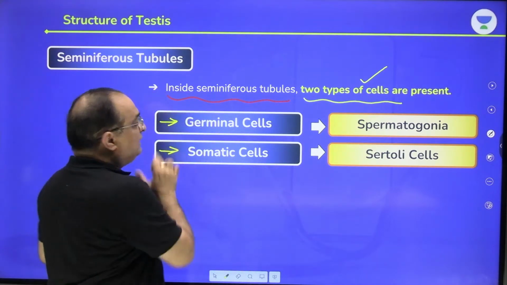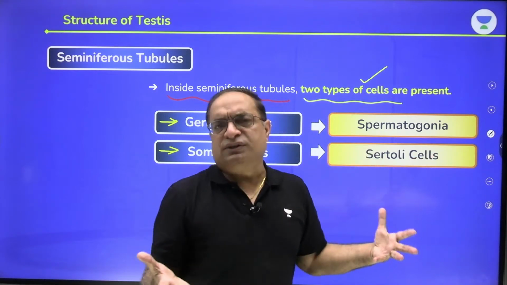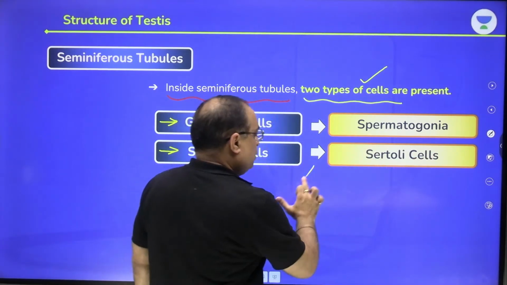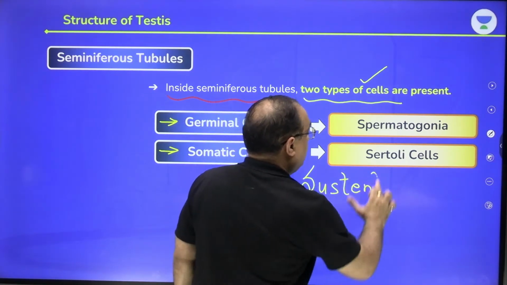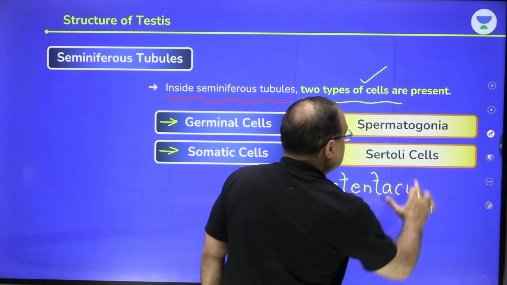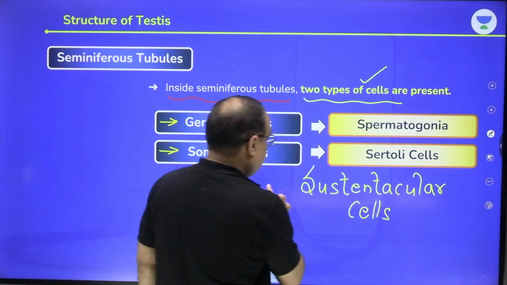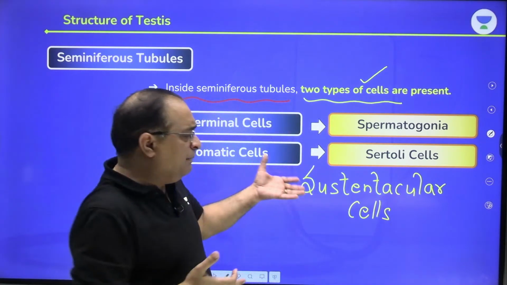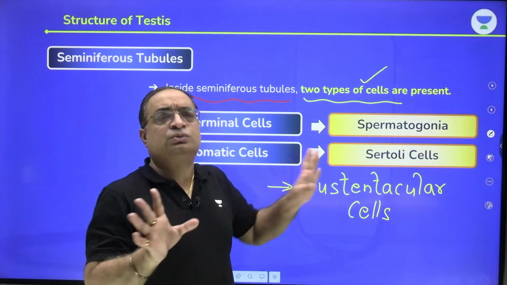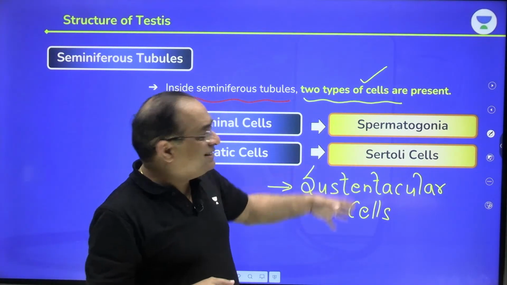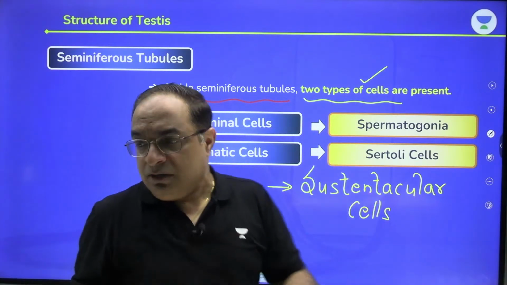Second is somatic cells. And what are they? Sertoli cells. There are different names for sertoli cells. They are also called sustentacular cells, supporting cells, nourishing cells, because they provide structural support, protection and nutrition to the developing sperms. So they are sustaining the developing sperms, and that's why we call them sustentacular cells.